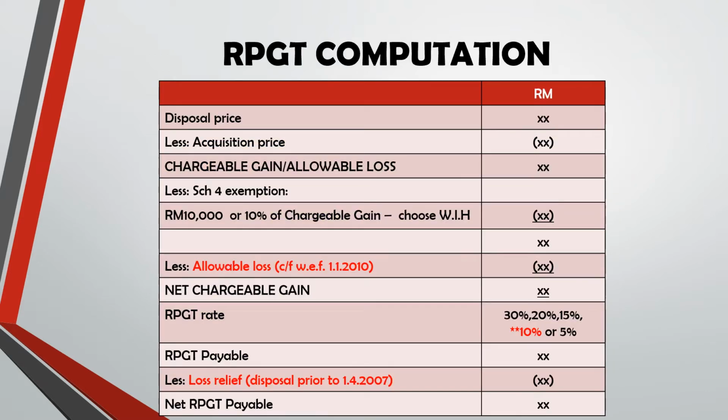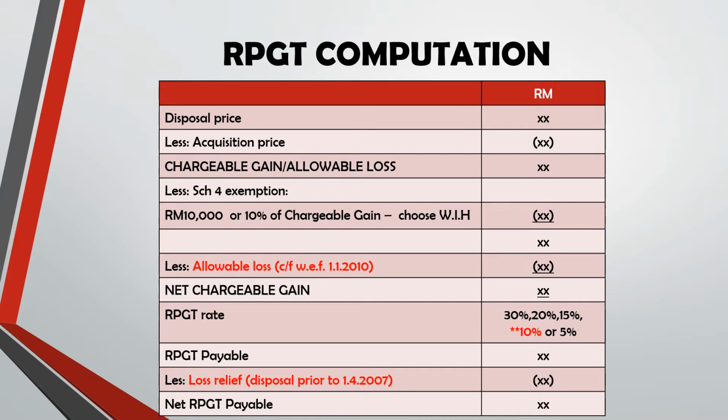So this is the RPGT computation. It begins with disposal price, and then you less acquisition price to get either chargeable gain or allowable loss. Chargeable gain is when DP is more than AP, while allowable loss is when DP is less than AP, so the figure will be in brackets.